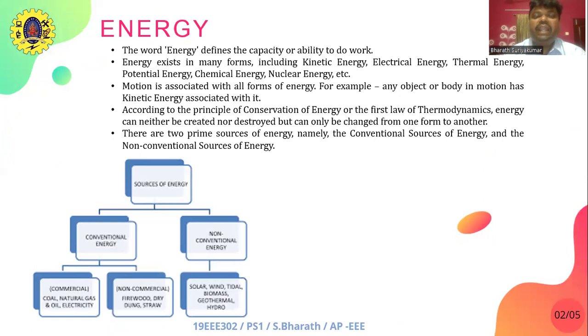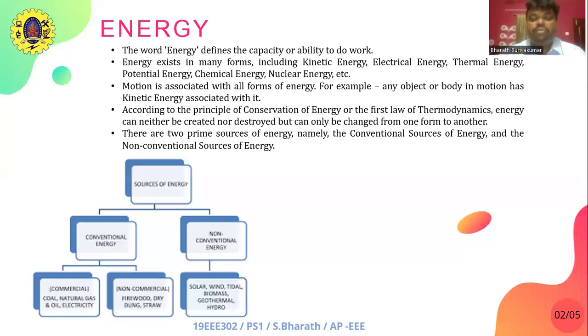Energy. The word energy defines the capacity or the ability to do work. Energy exists in many forms, including kinetic energy, electrical energy, thermal energy, potential energy, chemical energy, etc. Motion is associated with all forms of energy. For example, any object or body in motion has kinetic energy associated with it. According to the principle of conservation of energy, or first law of thermodynamics, energy can neither be created nor destroyed, but can only be changed from one form to another.